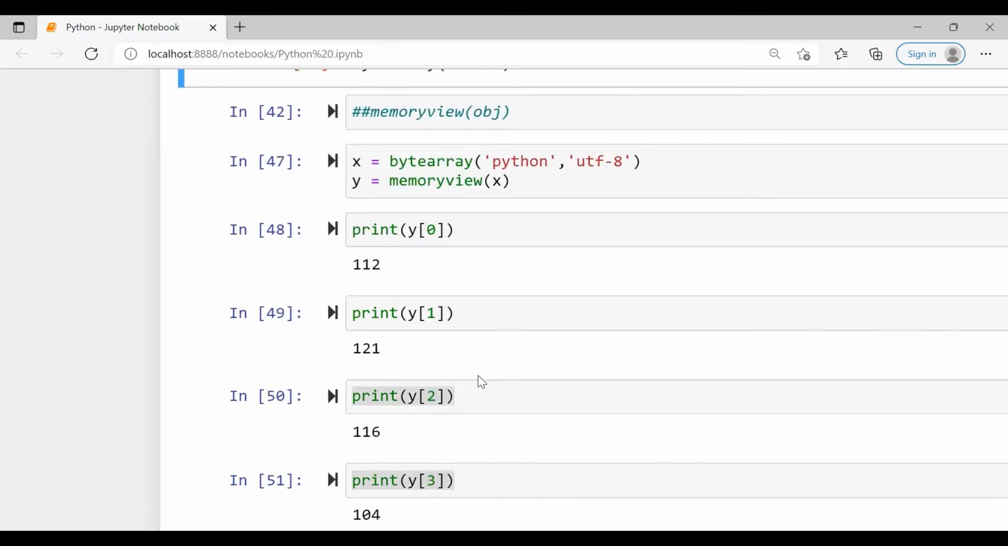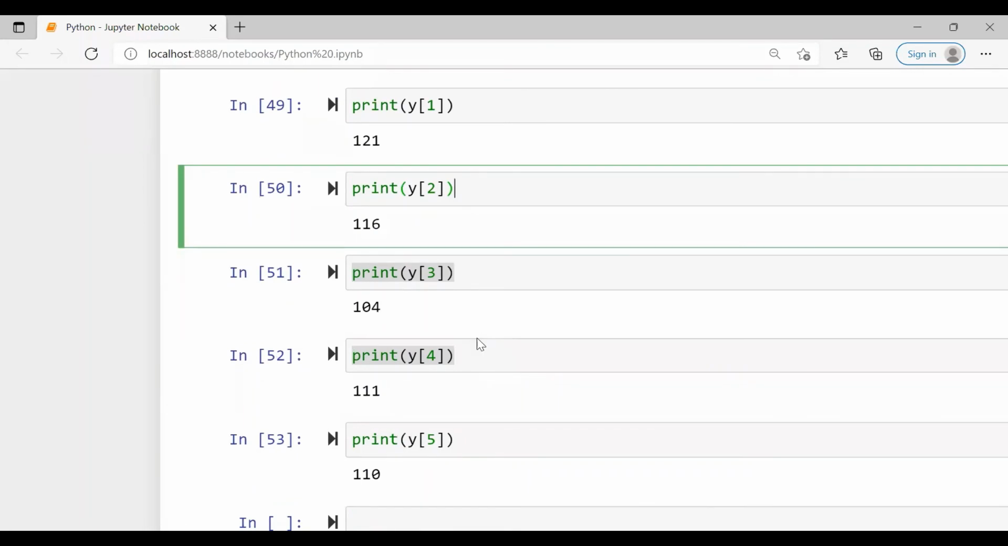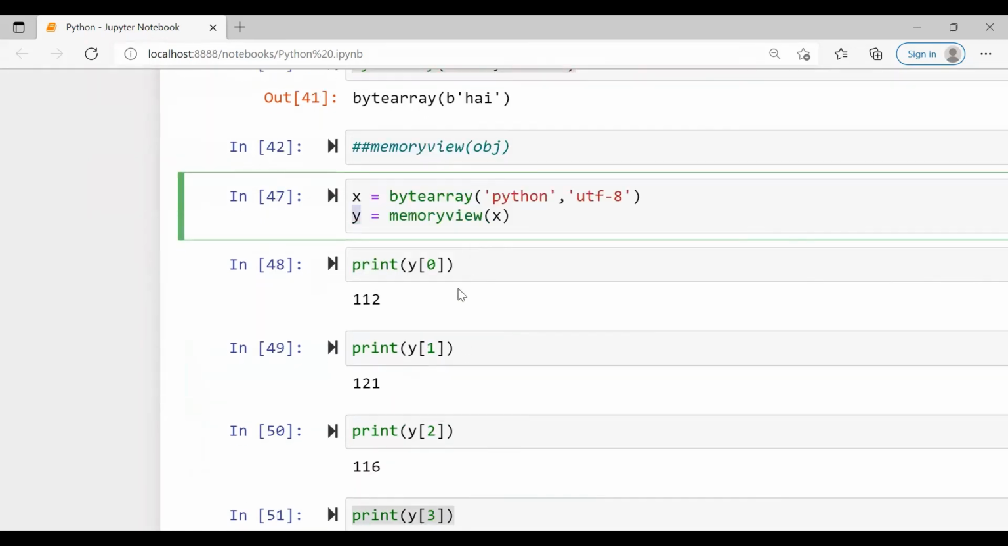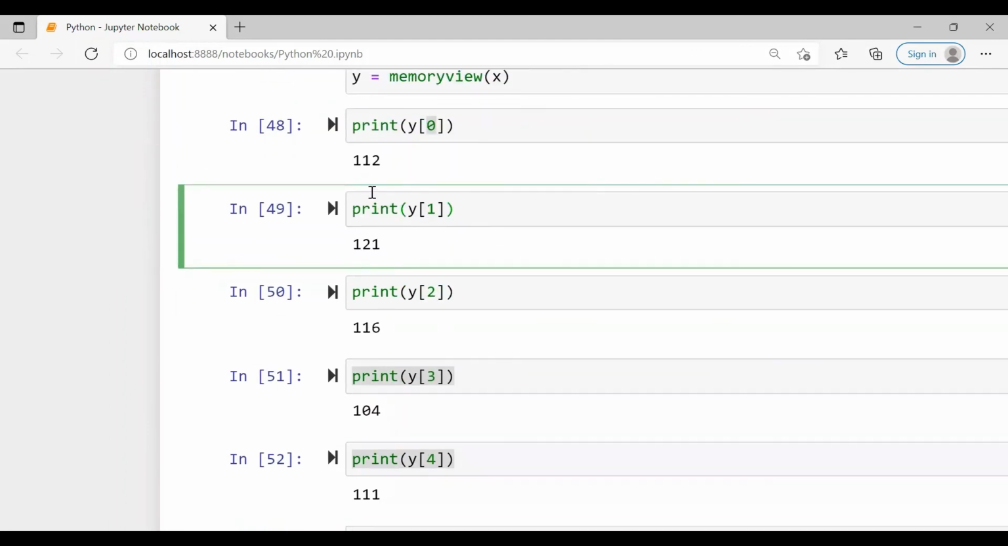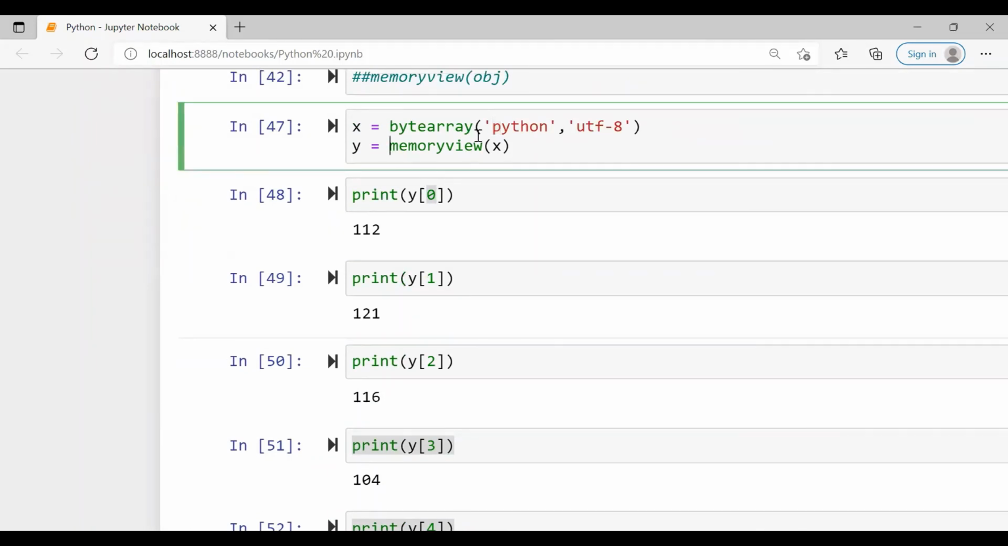And the last data type in the binary category is memory view. It returns the memory view of an object that is given, and the syntax, you know, is memory view of the object. So I have initialized x as a byte array, and x is taken as an object, and I have initialized memory view of x to another variable y, and I have accessed the byte array one by one, that is by using indexing. We have displayed the memory view of each character in the string called Python.